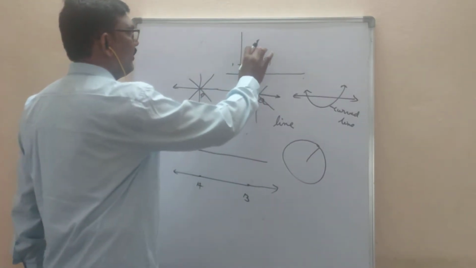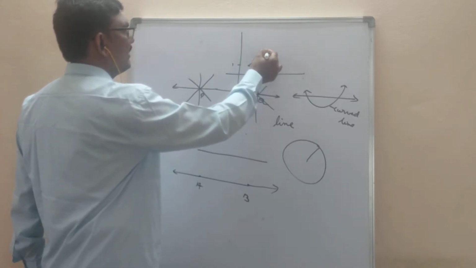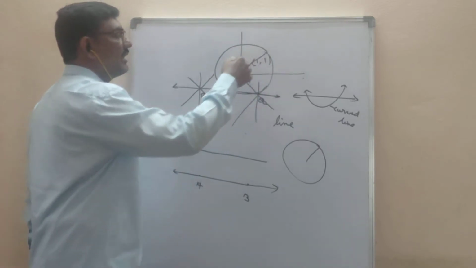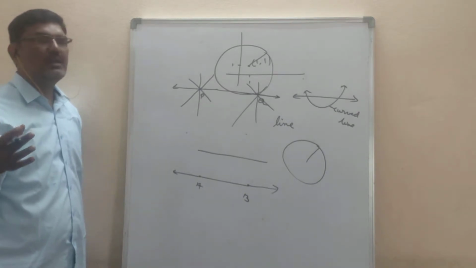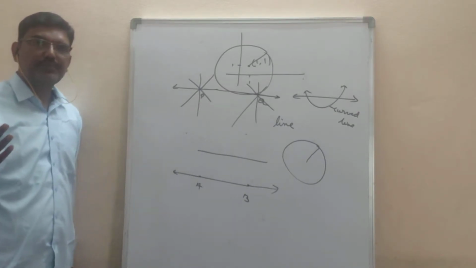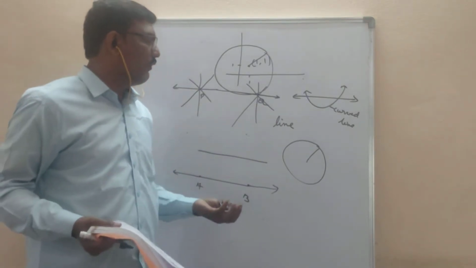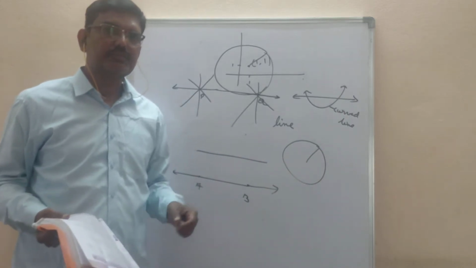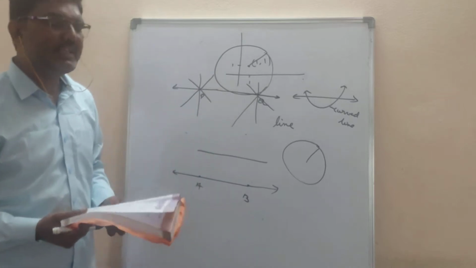And again, you have to take a radius. The radius is 2 units or 3 centimeters, like that. And you have to draw a circle. So this circle is unique. Unique means whoever draws it, it will be the same. So we can describe a circle when we know a particular center and radius. If you know the radius and center, we can draw a unique circle.